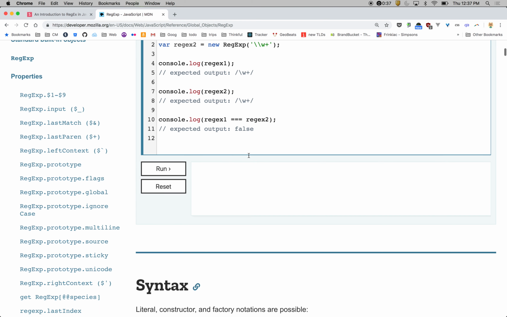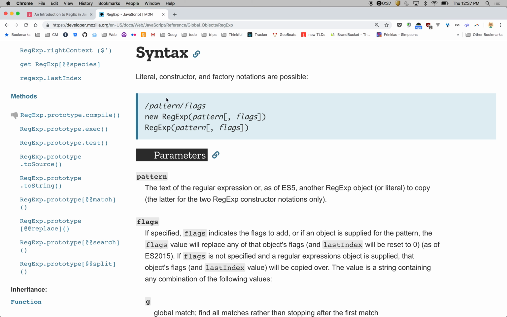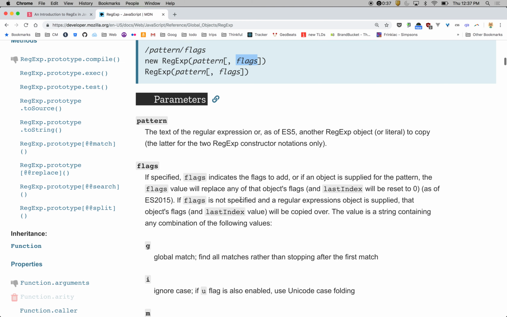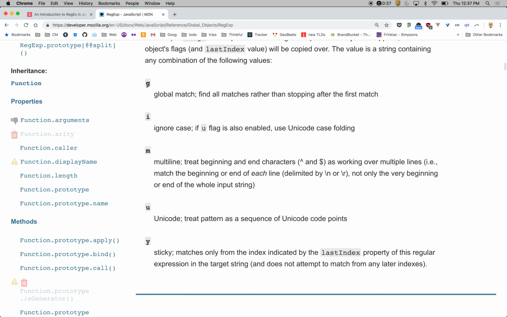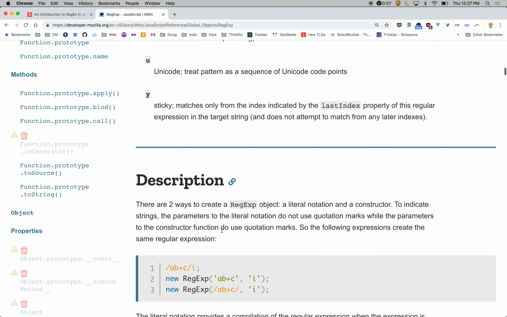Let's see, there was an example in here somewhere. So you see, these are the few ways to set it. The literal, or the new RegExp, where you pass the pattern in, and then the flags come as the second argument. And here are some of the flags. Global, and what they call ignore case. I thought it was case sensitivity, but same idea. They also have multi-line in case you're trying to match things across multiple lines. Unicode if you're looking for some Unicode stuff. I've never used the sticky one. Match only from the last index.